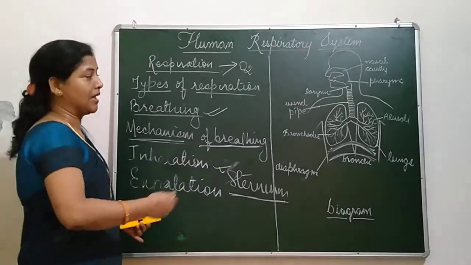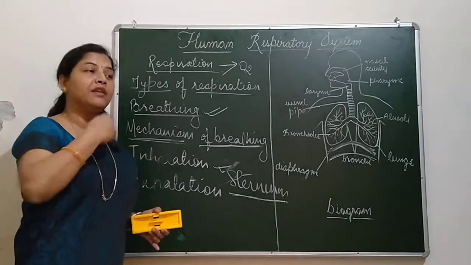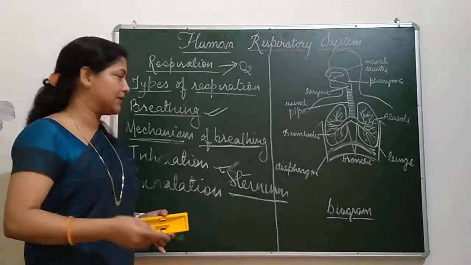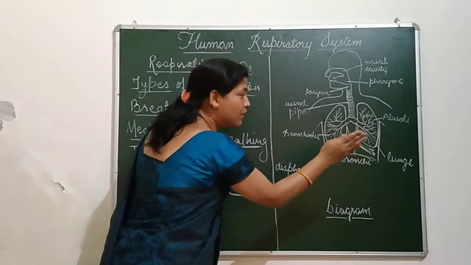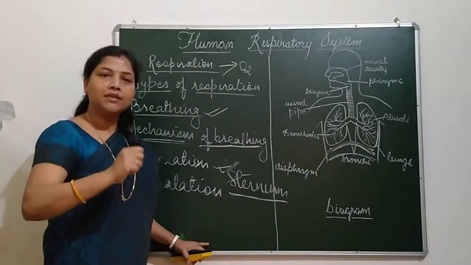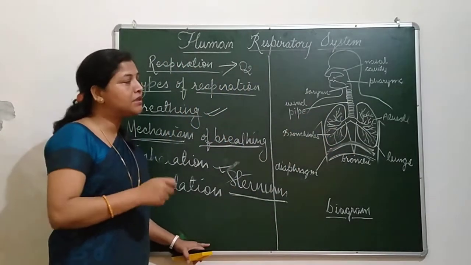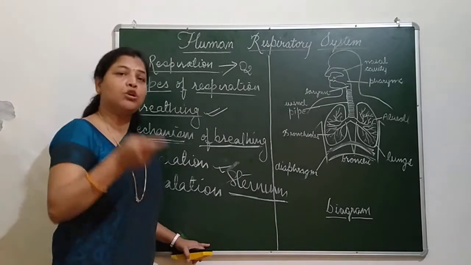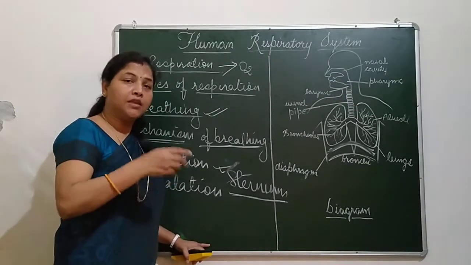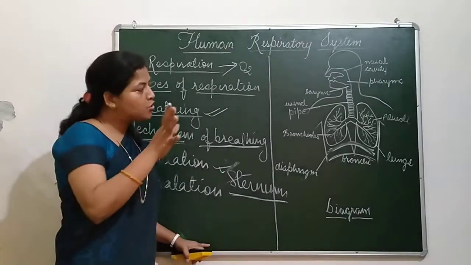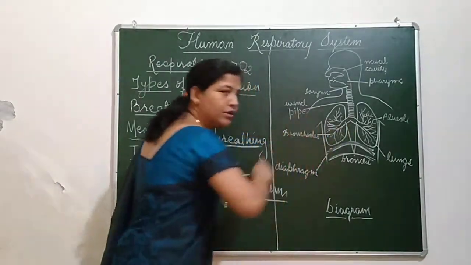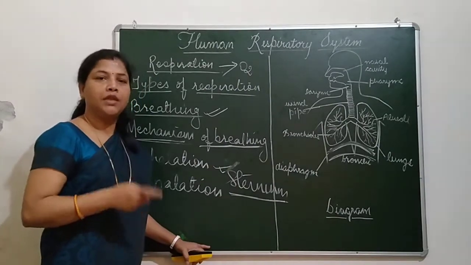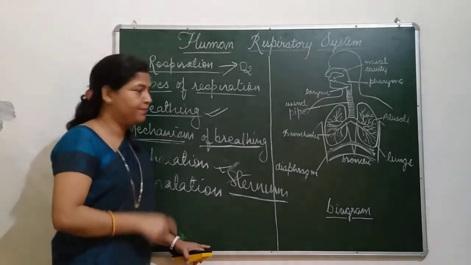Now what happens at the time of exhalation? When we release or remove carbon dioxide, at that time the collarbone and sternum move inward. The lungs deflate. Earlier they were swollen because of the presence of air; now air is released out, so they deflate. The sternum goes back to its own position.